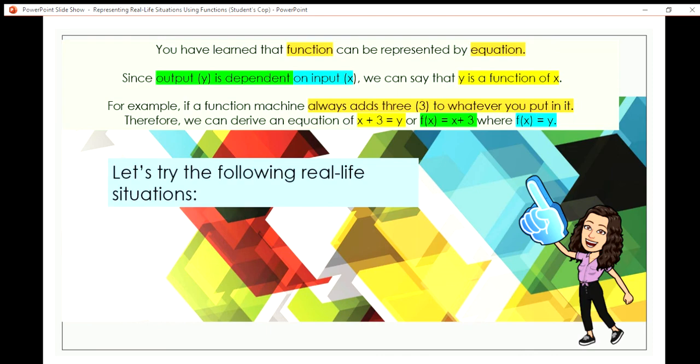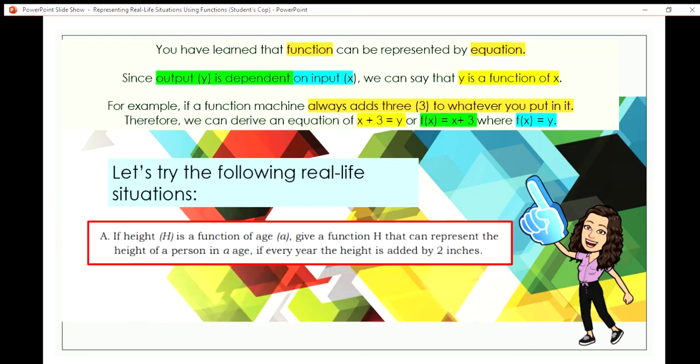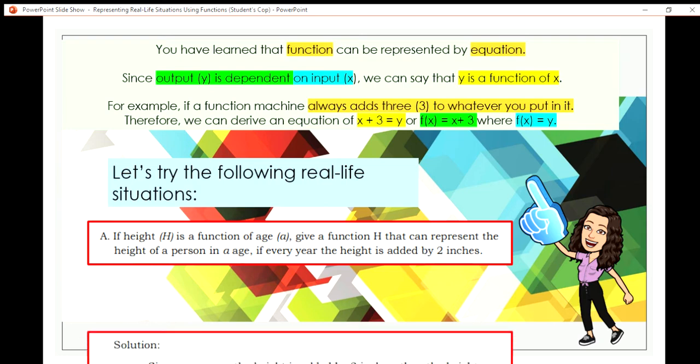Let's try the following real-life situations. If height, denoted by capital H, is a function of age, denoted by small letter a, give a function h that can represent the height of a person at age a. If every year the height is added by 2 inches, how will we illustrate this using an equation?